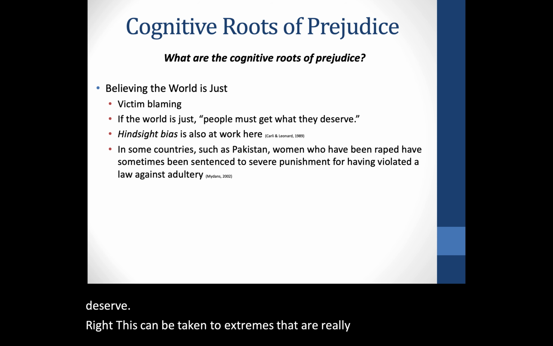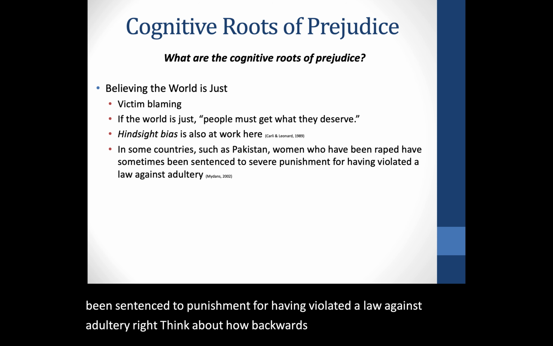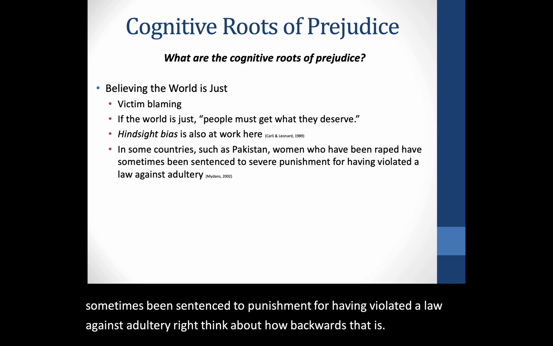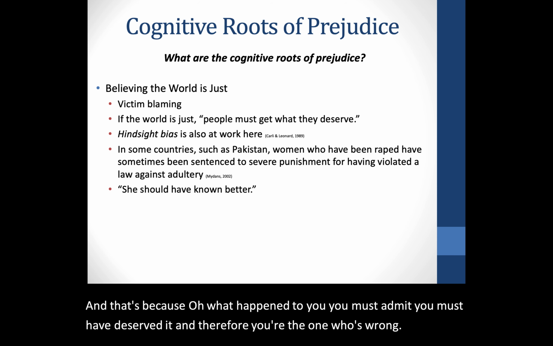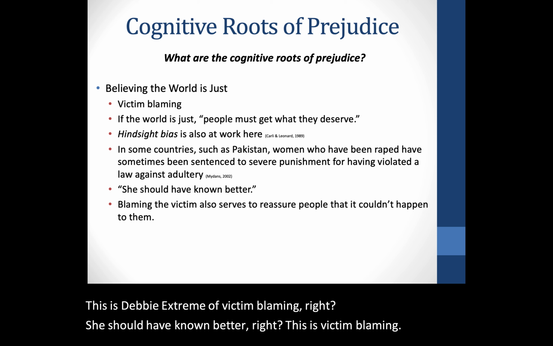In some countries like Pakistan, women who have been raped have sometimes been sentenced to punishment for having violated a law against adultery. Think about how backwards that is. And that's because, oh, it happened to you, you must have deserved it, and therefore you're the one who's wrong. This is the extreme of victim blaming. She should have known better. This is victim blaming.